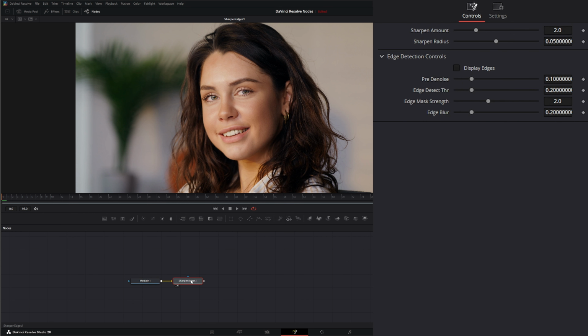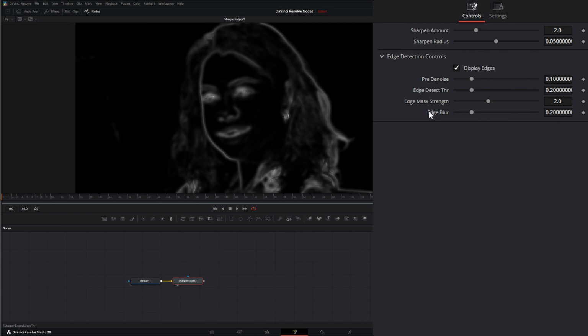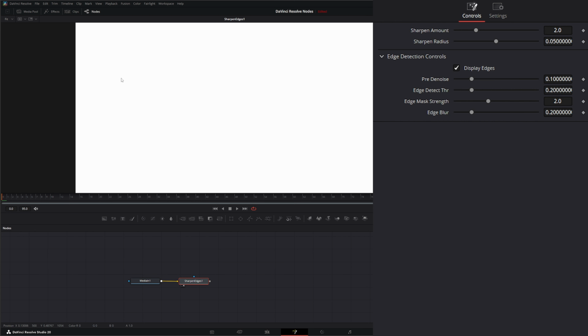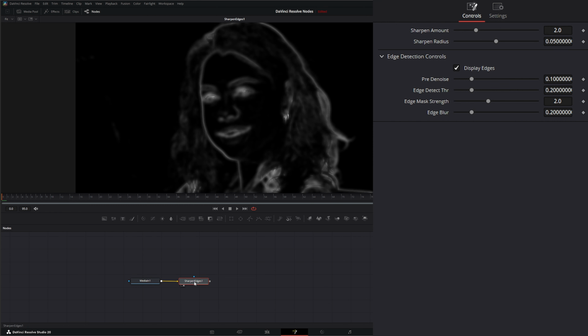On the Sharpen Edges node, to be able to see what's happening, we're going to select this Display Edges. And when you select this, it's just showing the little internal alpha that it's creating to mask off the sharpening details areas. And I say internal because it does not export this mask out. So if I look at our alpha, it is not a mask. This is just internally created to apply our sharpen amount and our sharpen radius.